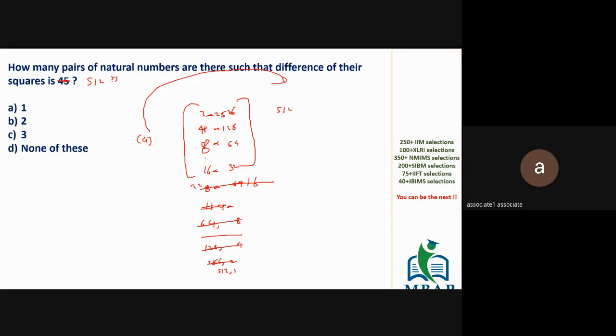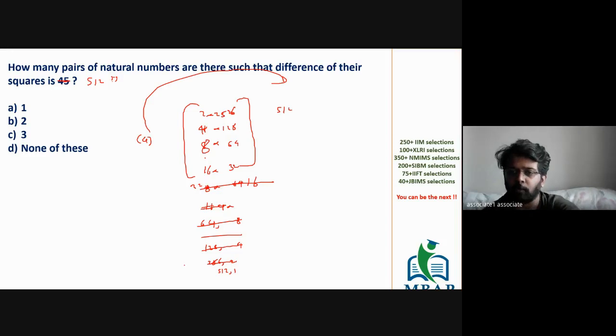Is this clear to all of you? All of you got the answer, right? So it is never going to be 4 into 2, 8. Because 2 into 256 is the same as 256 and 2 as a common pair. Had it been the case of an ordered pair, then we would have considered it twice. If they're not asking about the ordered pair, you will consider it only once. Is this clear to everyone?